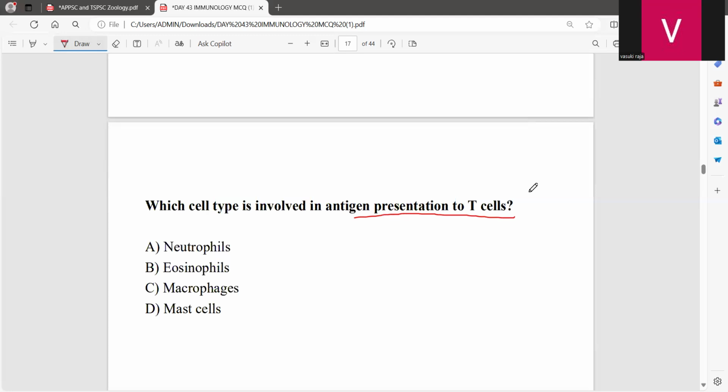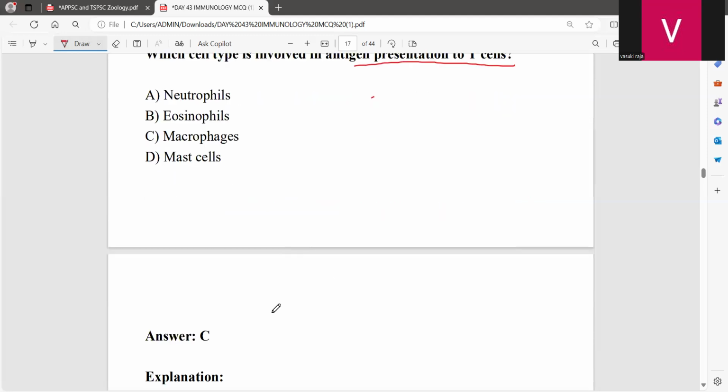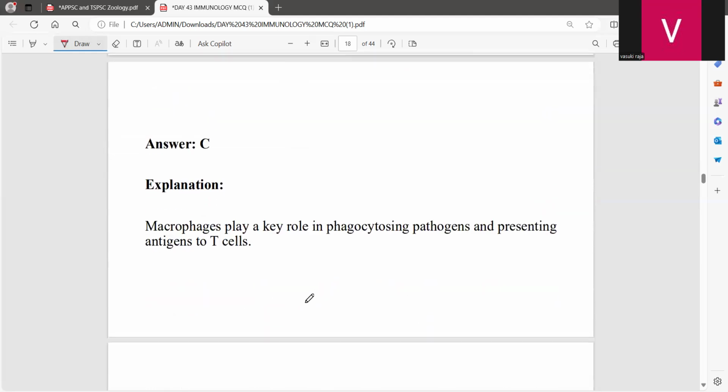Now, which cell type is involved in antigen presentation to T cells? Antigen presenting cells will be the macrophages and dendritic cells. Okay, we know that.